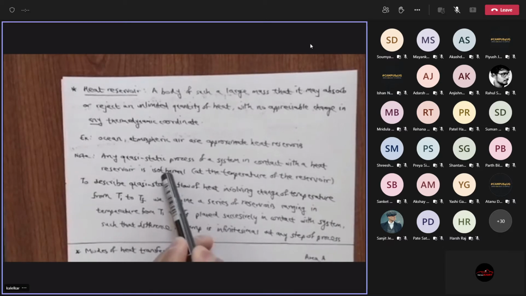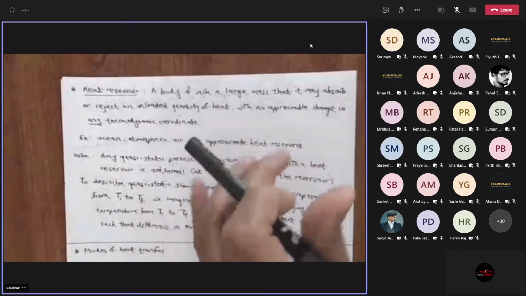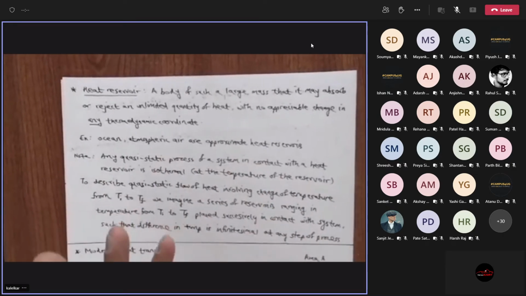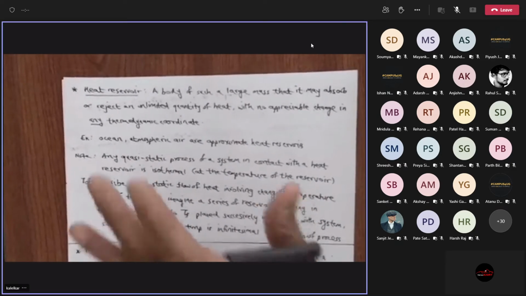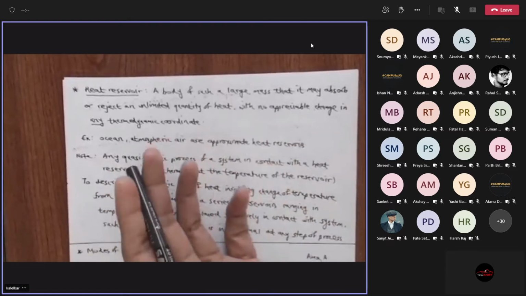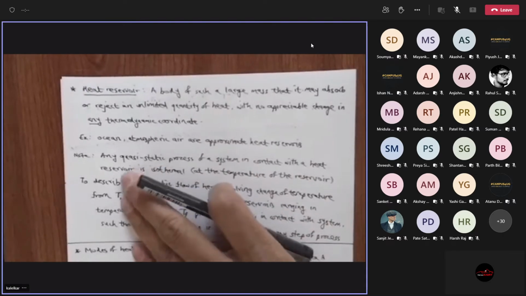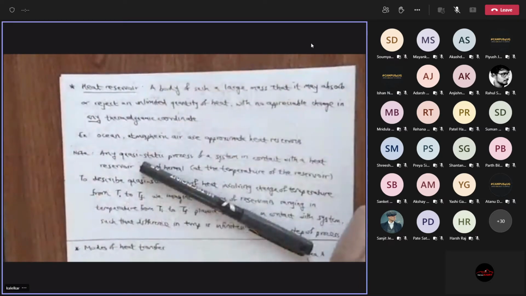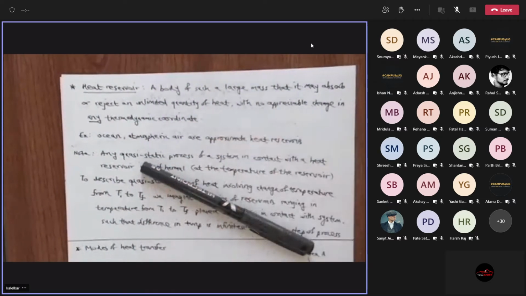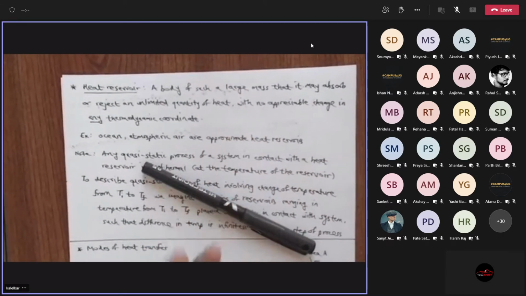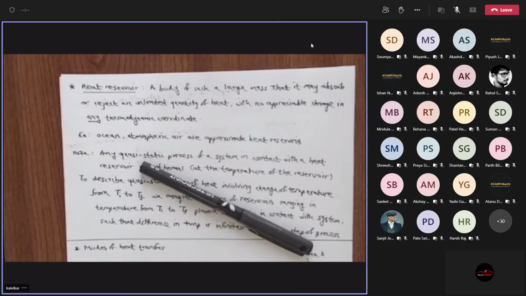not adiabatic, it's isothermal. That means if I'm doing any process where there is exchange of heat between my system and the surrounding is a heat reservoir, then this process is isothermal. At which temperature? At the temperature of the reservoir. Essentially, I'll give you an example from another branch of physics. You can think of it as an electrical ground, right? What happens in electricity?